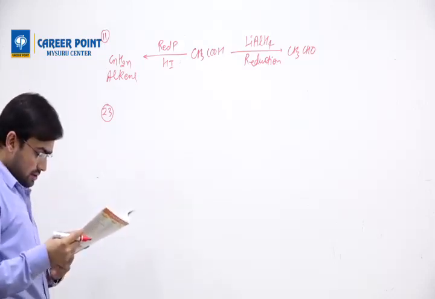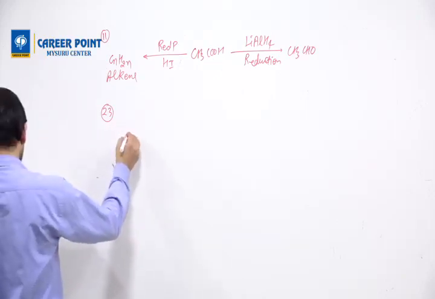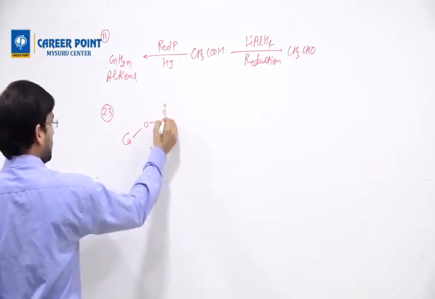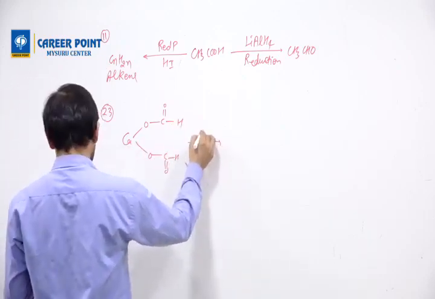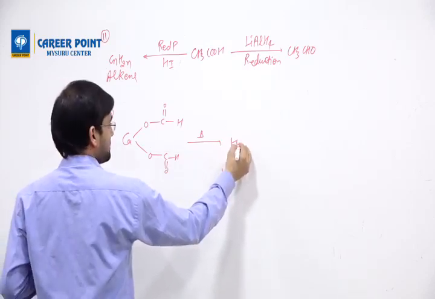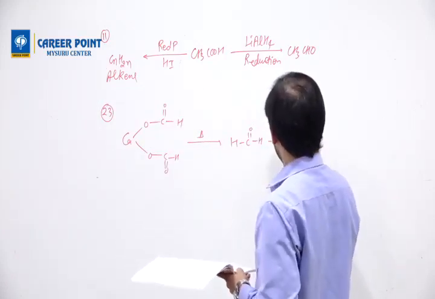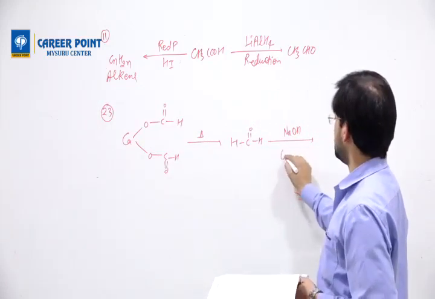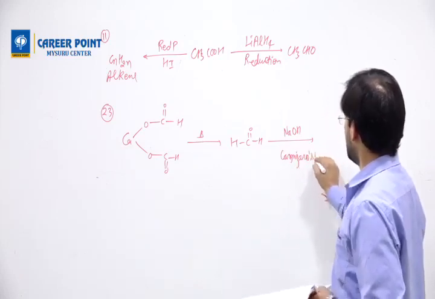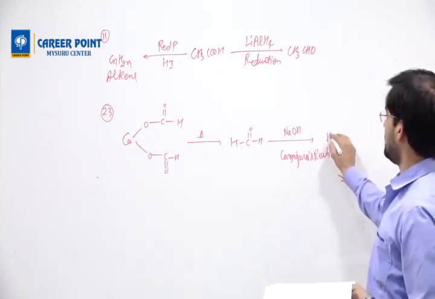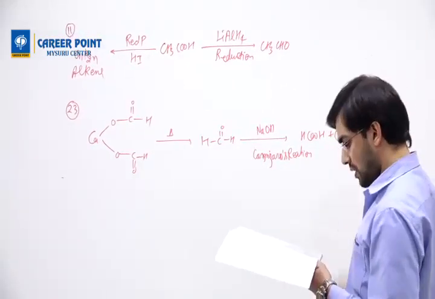Question 23 is: find the products A, B and C in the following reaction. You have Ca(OOCH)2, that is calcium formate. On heating, we'll get HCHO, we'll get an aldehyde. Okay. Now, once we get an aldehyde, with NaOH it will do a Cannizzaro reaction. Now in a Cannizzaro reaction, it will become HCOOH plus CH3OH.